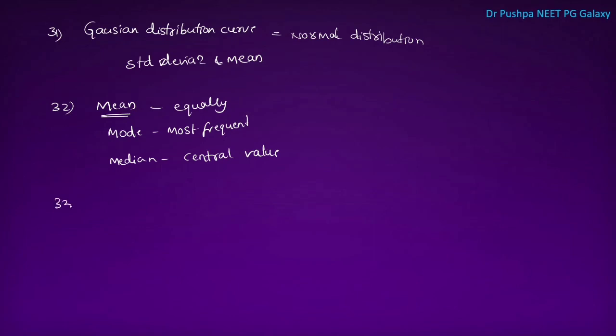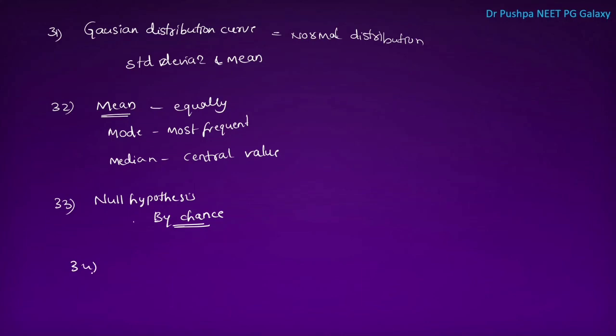Next one is, what is null hypothesis? It says the apparent effect is only due to chance. There is no difference between treatment and placebo. The effect is just by chance.